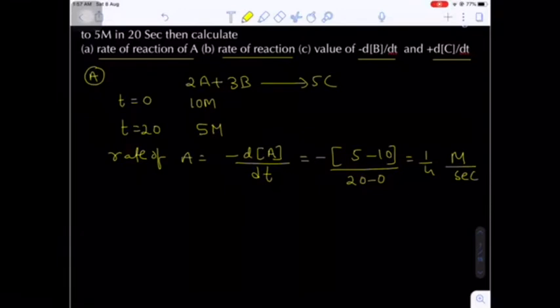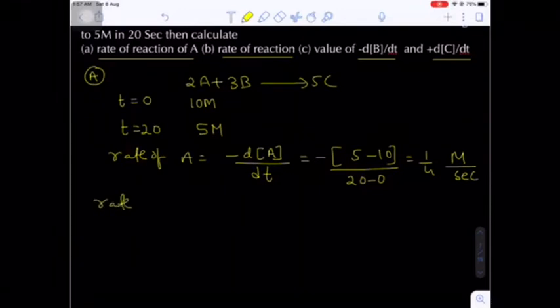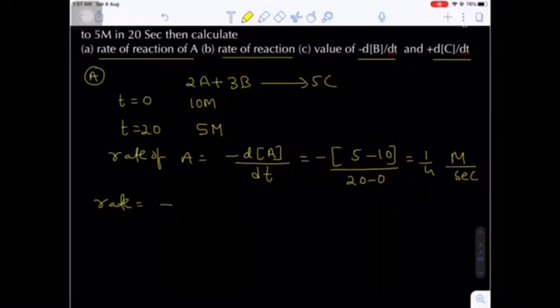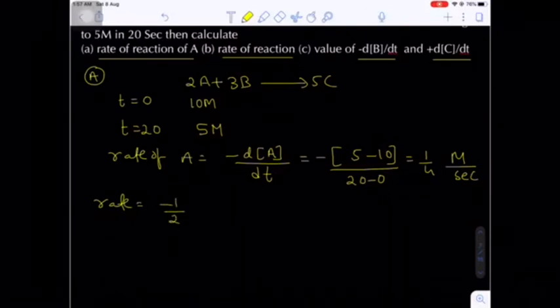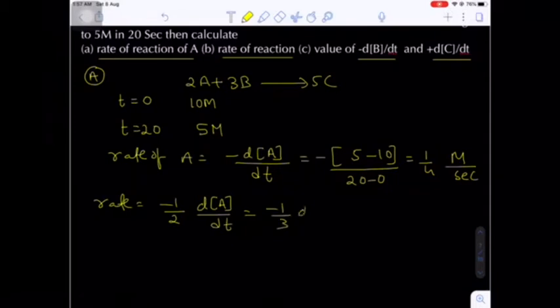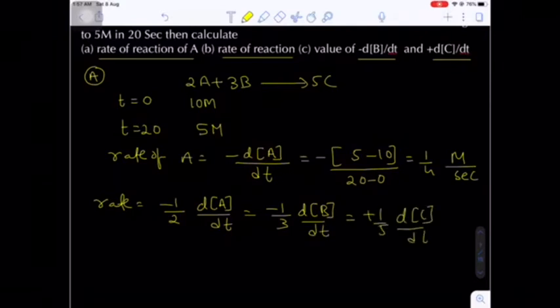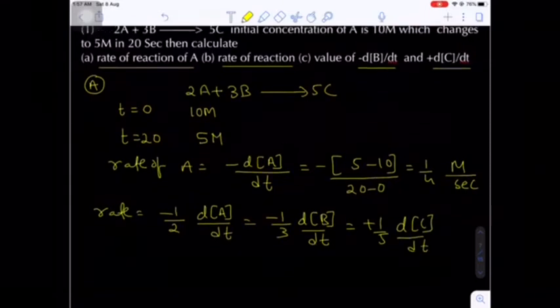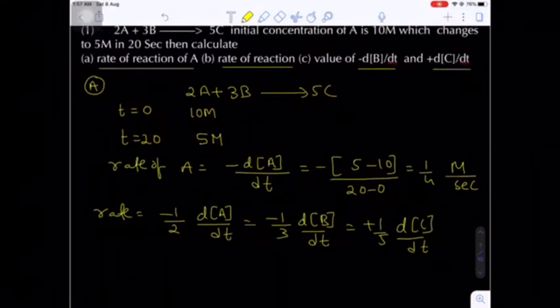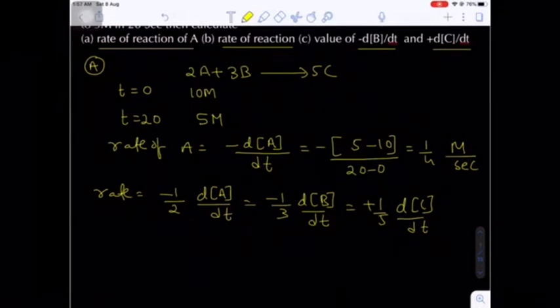Rate of A. Now what is the rate equation? I am writing the rate of reaction is equal to minus 1 by 2, because the stoichiometry is 2, that's why it should be written in the denominator, dA by dt, that is equal to minus 1 by 3 dB by dt, equal to plus 1 by 5 dC by dt. Okay. Now the first question, rate of reaction of A, that is completed. Next, rate of reaction.